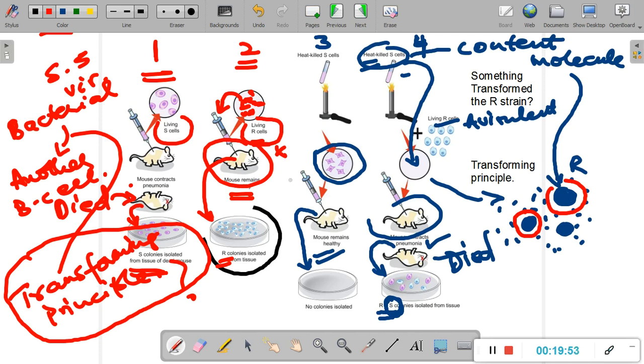So this is our first experiment that we have seen in the series of 3 experiments that had led to the discovery of DNA as the genetic material. We'll move to the second experiment in our next video.